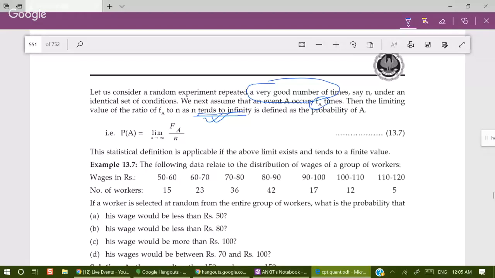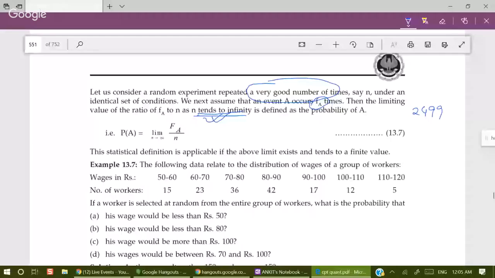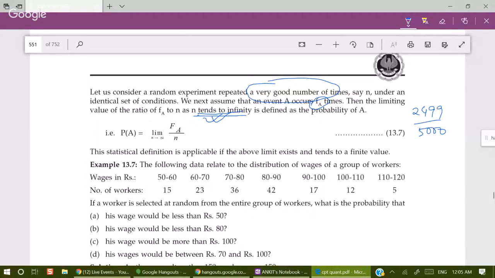Then 2499 by 5,000 will be our probability statistically for the occurrence of head. If we by chance got 2501 heads, then 2501 by 5,000 will be the probability.